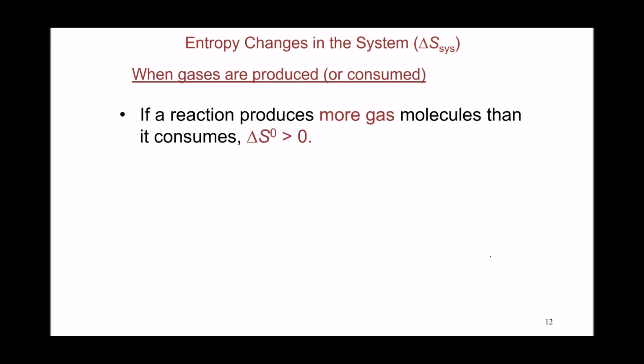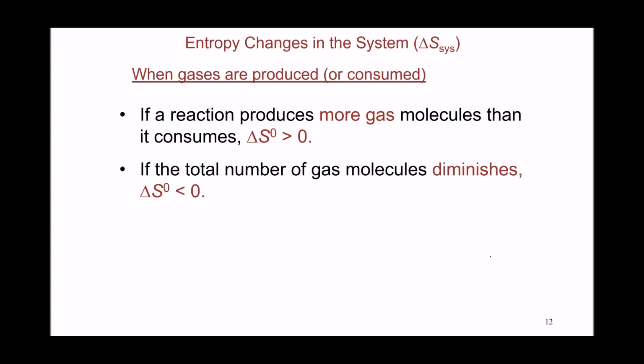The same concepts can be applied to chemical reactions, and we can determine the entropy change predicted for chemical reactions based on the physical states of the products in comparison to the reactants. So if the reaction is producing more moles or molecules of gas than it consumes, that's a positive change of entropy for this reaction. If the opposite happens, if it produces fewer gas molecules, it's actually a negative change in entropy.